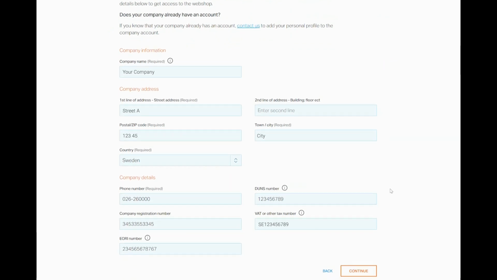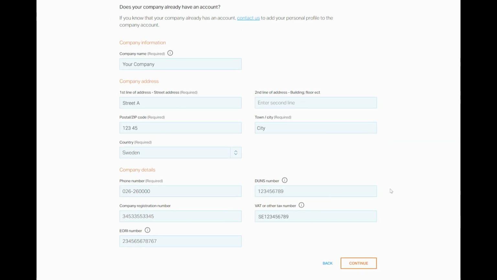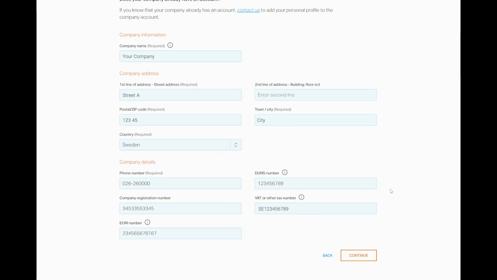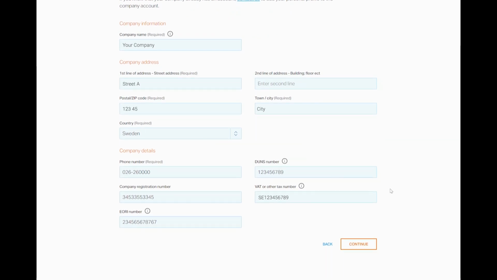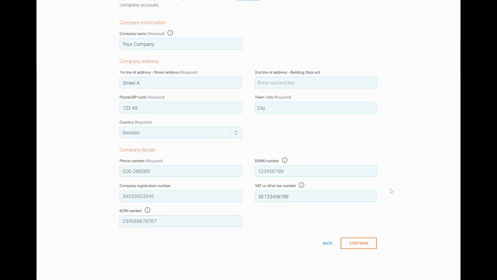Once your account is ready to go, you'll be able to add more users to the same company, but more on that in just a minute. The country you select will determine the currency shown across the webshop. Also, don't miss out on the information symbol. Wherever this is visible, just hover over it to access additional information.